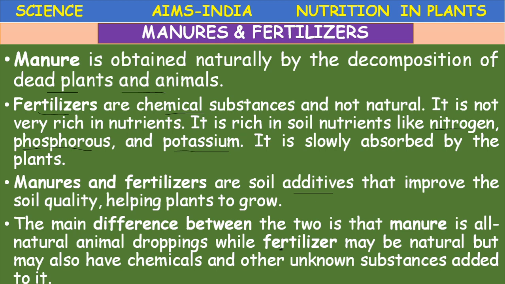More usage of chemical fertilizers will lead to salinity. Salinity means the soil becomes unfit for agriculture. So that's why these manures and fertilizers can be added together, or they can be added alternately, so that the soil balance can be maintained.